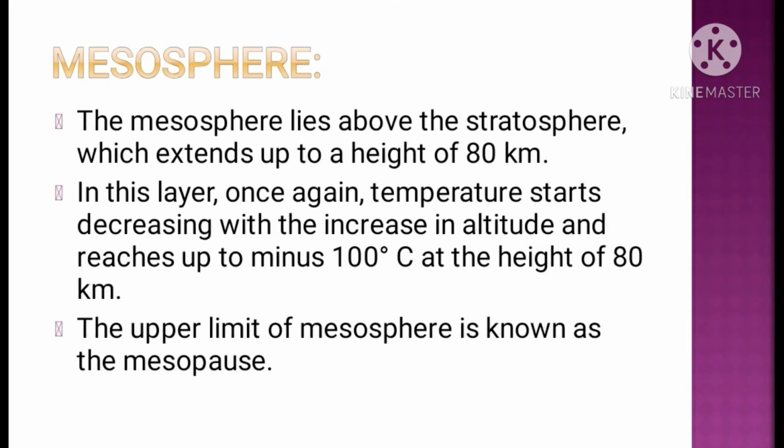So basically it is the third layer of the atmosphere, which extends up to the height of 80 kilometers, and in this layer temperature decreases with increasing altitude and becomes about minus 100 degrees Celsius at 80 kilometers. The zone which separates the mesosphere from the thermosphere is called the mesopause. So this is the third layer of the atmosphere.